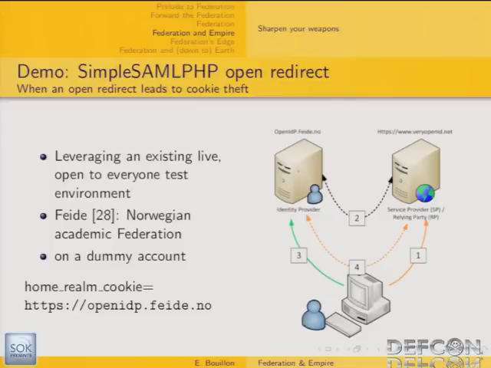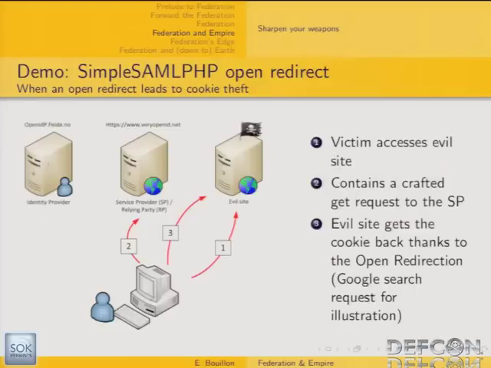To demonstrate that, I've been leveraging an existing live test environment, open to everyone, which is provided by the Norwegian Academic Federation. It's called OpenIdP. I've been using a dummy account, and the cookie I'm going to steal is https openidp.feide.no. What you're going to see is a complete four-step SAML authentication, and then you'll see how a bad guy can just steal this cookie.